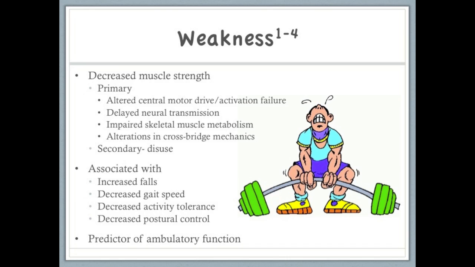Primary weakness is the result of altered central motor drive, delayed neural transmission, and altered metabolism or mechanics that result directly based on the location of the lesions. Secondary weakness occurs as a result of the deconditioning and disuse associated with progressive disability. Muscle weakness has been correlated to increased falls, slower walking speed, decreased activity tolerance, and poor postural control. Muscle weakness can also be a predictor of ambulatory function in individuals with MS.